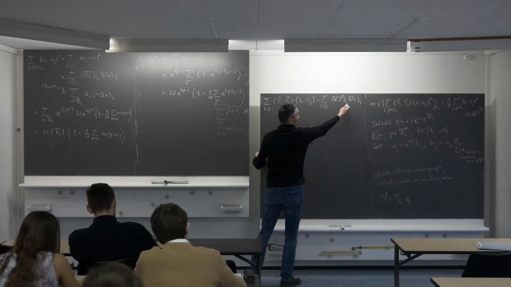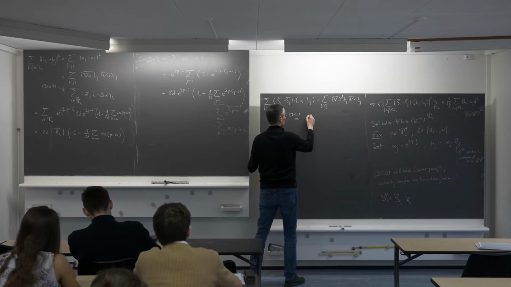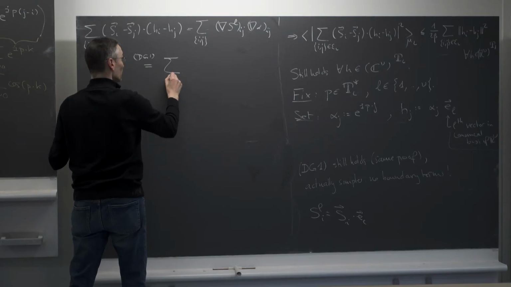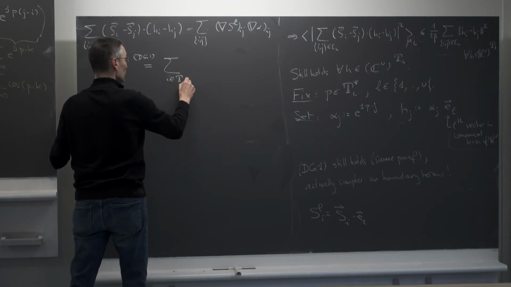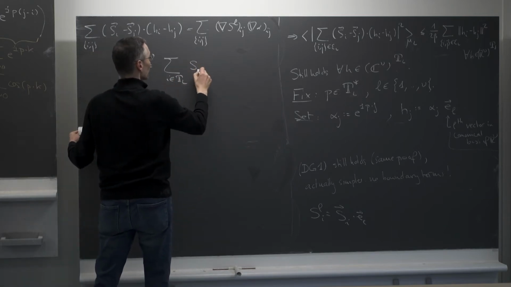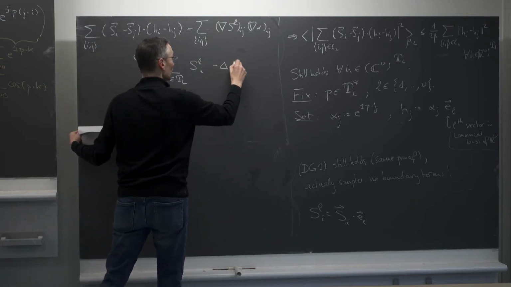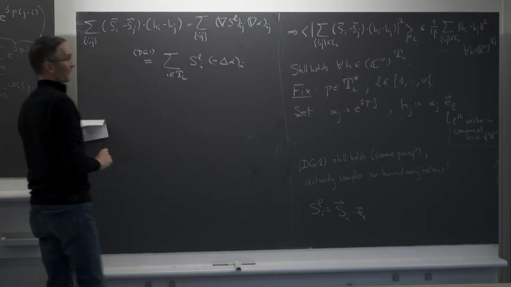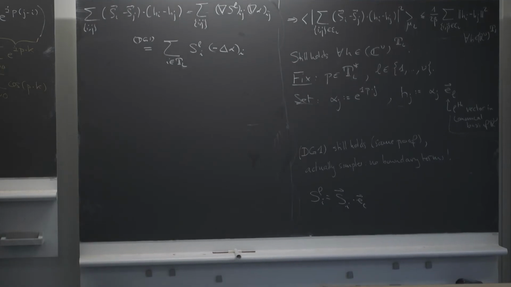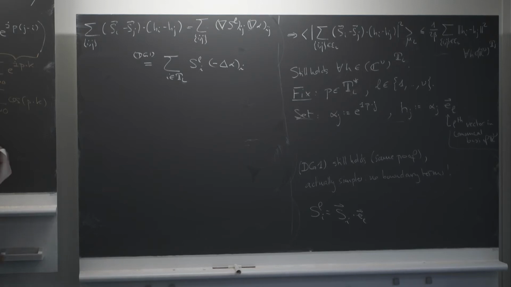But now once I'm here, I'm again using the discrete Green identity. So this, by the discrete Green identity, is just the sum over all i in the torus TL of SLi times minus Laplacian alpha at i. But minus Laplacian alpha, we have just computed it here, so I can just substitute.